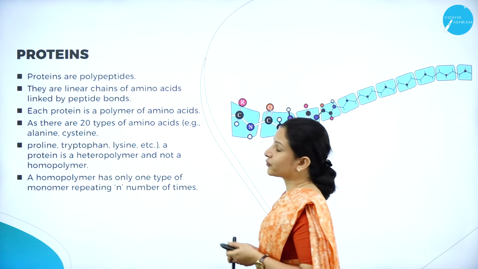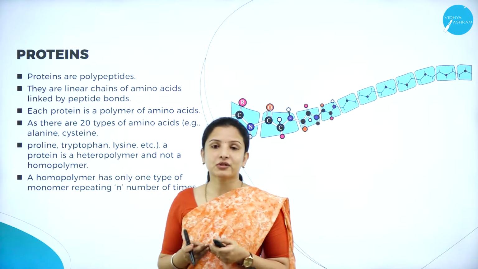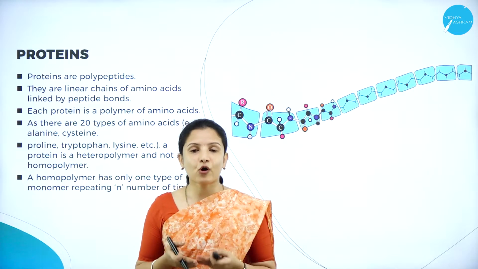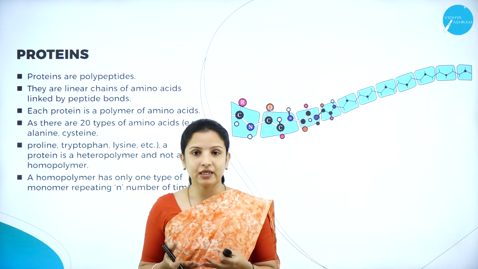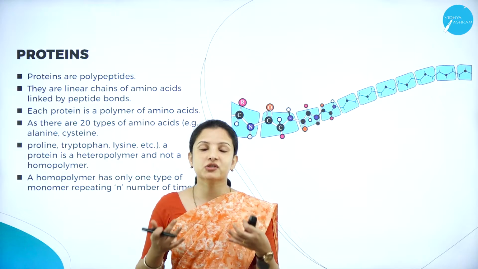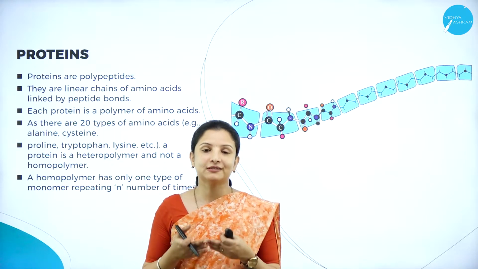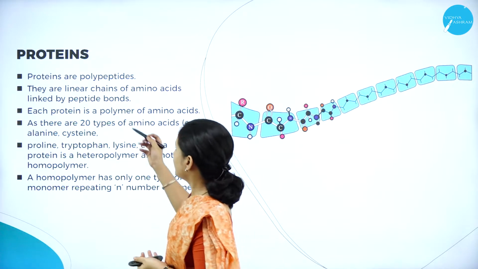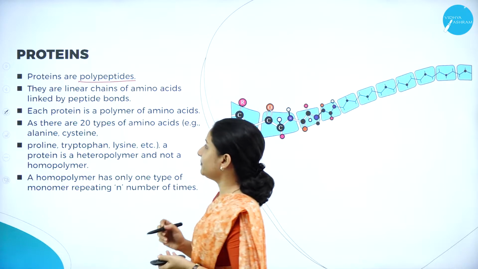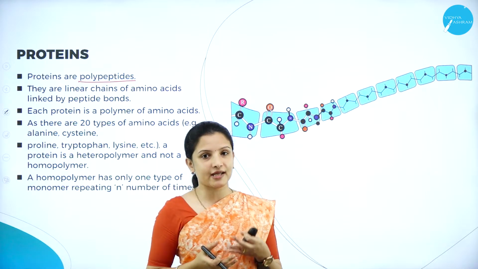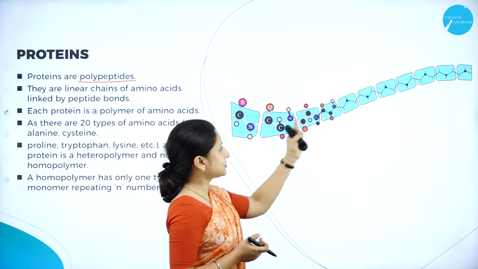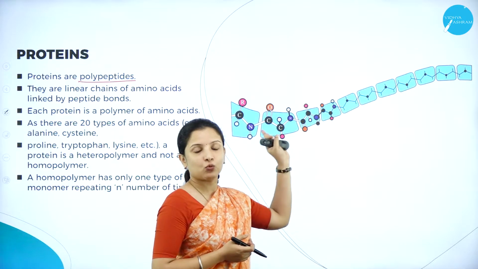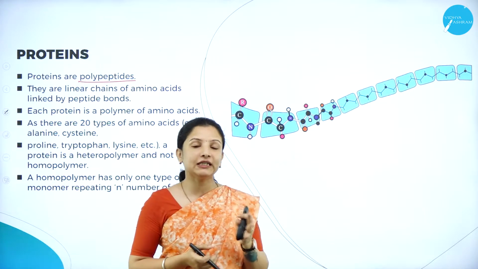So to begin with, proteins. What are these proteins? Proteins are polypeptides. Poly means they are many. They are made up of many units which are linked by peptide bonds. That is why it is called polypeptides. So, proteins are polypeptides. They are linear chains. As you can see, at a stretch, the proteins are arranged in one line. They form a linear chain.